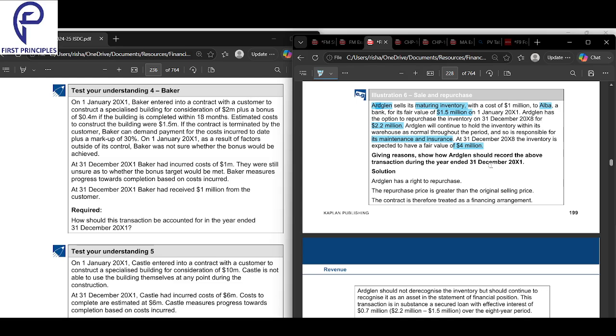For the maintenance also and for the insurance as well. That and also the fair value is the benefit of Adeline. So, in essence, this transaction is a loan agreement.